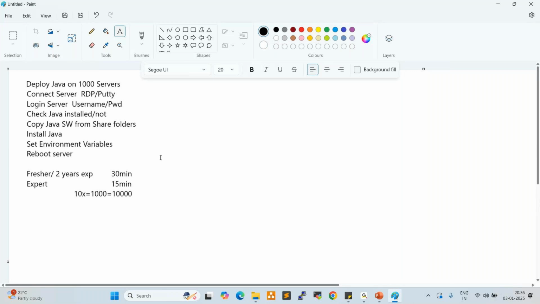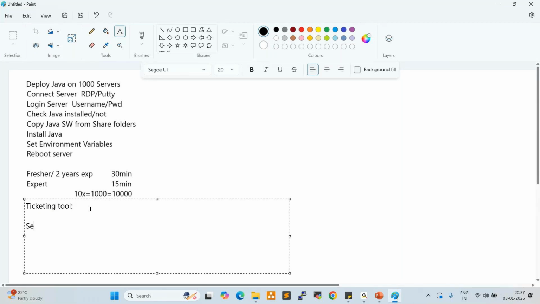So normally in real-time projects, we are using ticketing tools, right? What are the ticketing tools we are using in the projects? Anyone? Jira, ServiceNow, yes. The most popular ticketing system is ServiceNow, and also Jira and BMC Remedy, and also JitBit. Many ticketing systems are available, but these three are very popular, right?